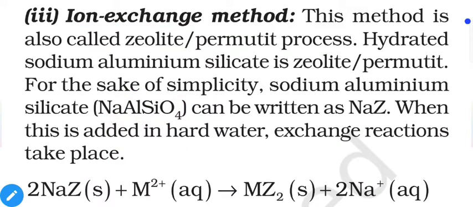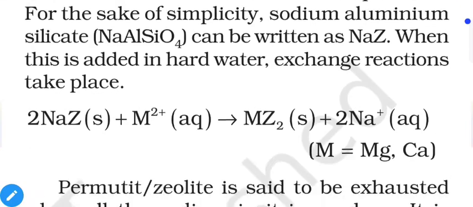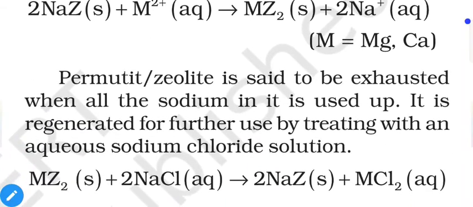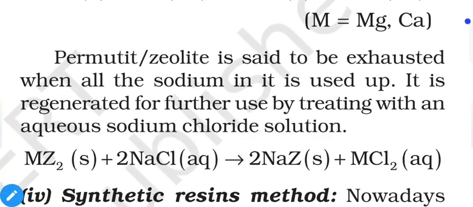Now, like the previous method, this compound MZ2 is not useless. We can recharge it and then we can use it again. When we pass salt water or sodium chloride water over this MZ2 compound, we can regenerate it and use it again for further purification of water.